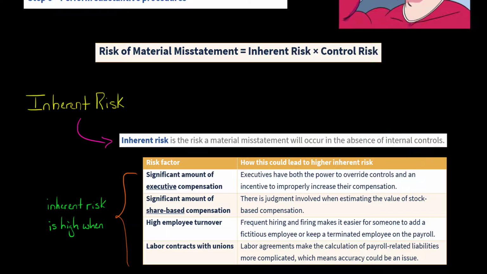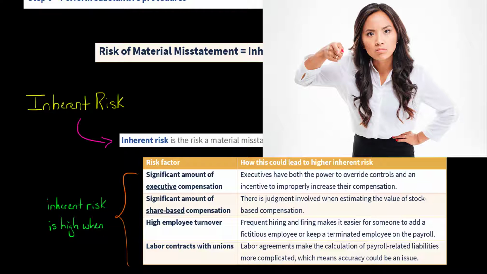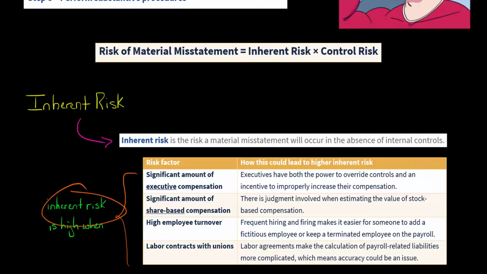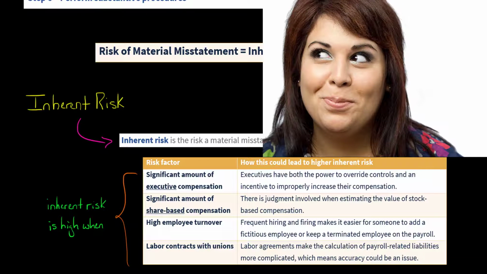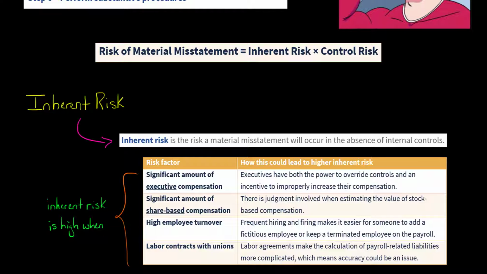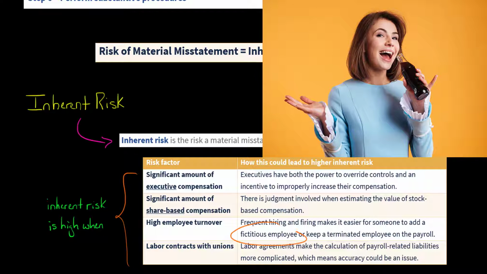Okay. Now, if you have a high amount of employee turnover, so you constantly have people quitting and they're hiring new people, frequent hiring and firing is going to increase inherent risk because that might be easier for a dishonest employee to add a fictitious, aka ghost, employee to the payroll, or to keep someone who's been fired on the payroll and continue to pay them and then steal the checks. So basically, if you have a company that's hiring and firing hundreds of people every quarter, then that's going to make it easier for someone to slip in a couple fictitious employees and then steal those fictitious employees' checks.